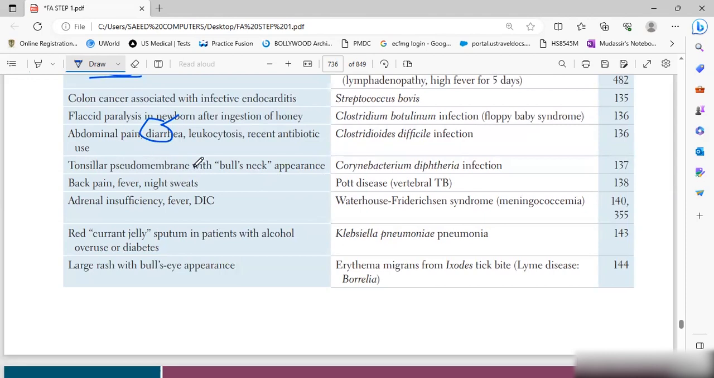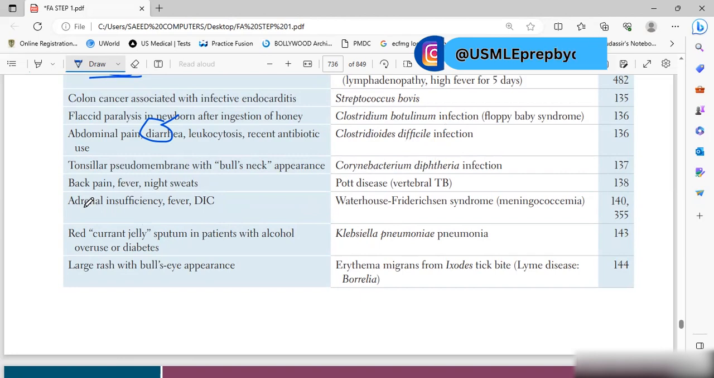Tonsillar pseudomembrane with bull neck appearance: you will have Corynebacterium diphtheriae infection. In this case, you can have myocarditis and CNS issues. Back pain, fever, night sweats: whenever a question is given of Pott disease, back pain, a history of immigrant or TB will be given. So it is Pott disease.